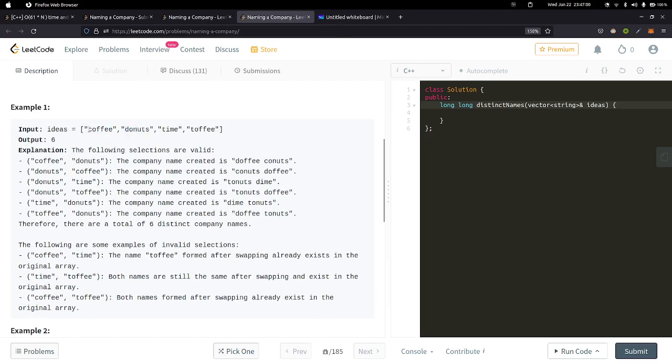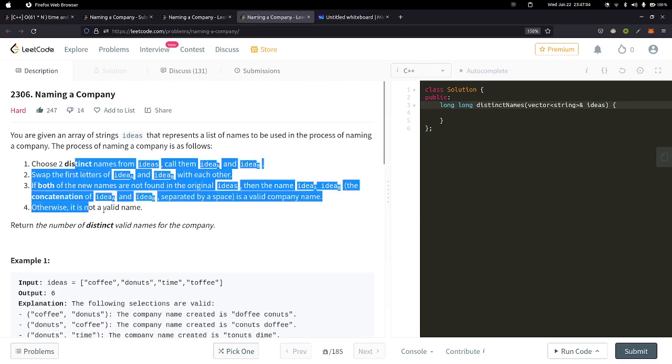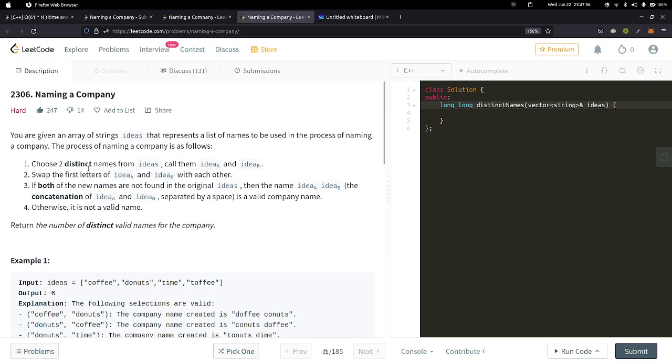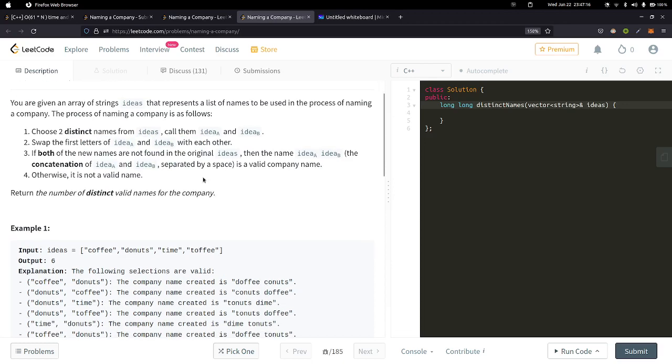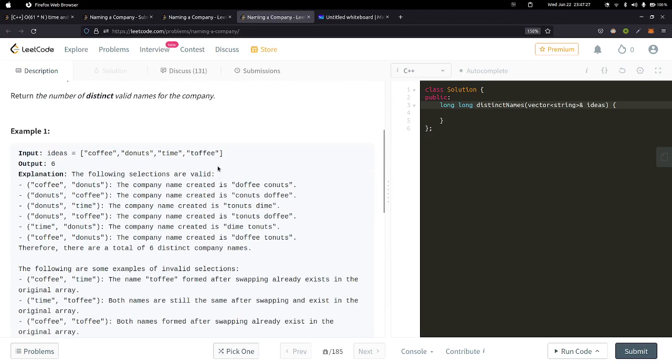To check if we can pair donuts with coffee, we need to check if both the strings satisfy these 4 conditions, right? The first condition is already satisfied, as I said, the list contains only unique elements. The second is not actually a condition, it's just an operation. And the next condition is that after swapping, both the strings should not be in the original array, right? So let's say we are doing brute force.